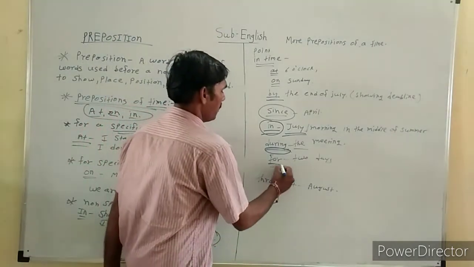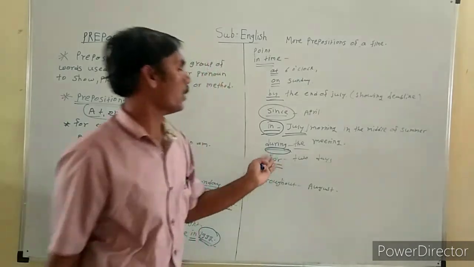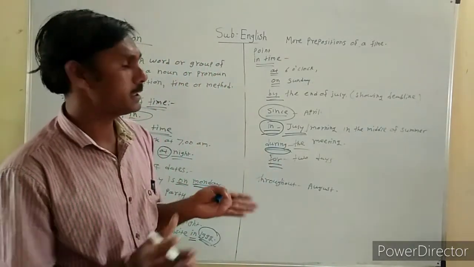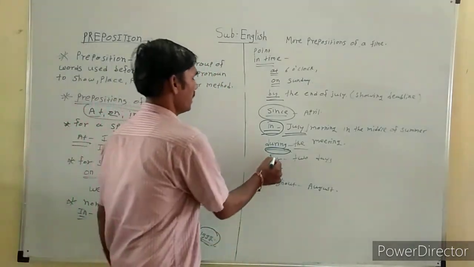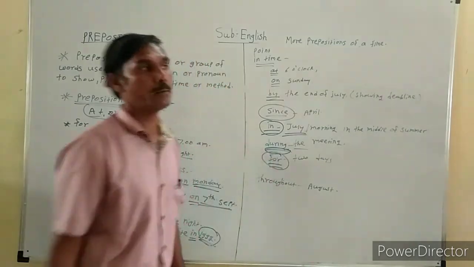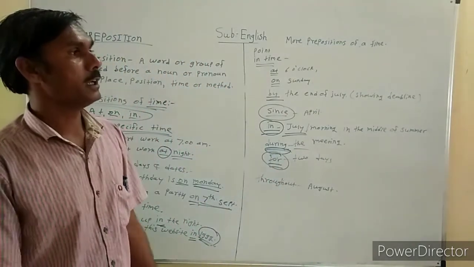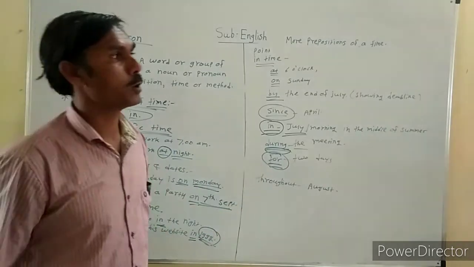Then for a group of years or a group of days we use for as a preposition. For example, he worked there for 10 years. He lived there for 2 days.